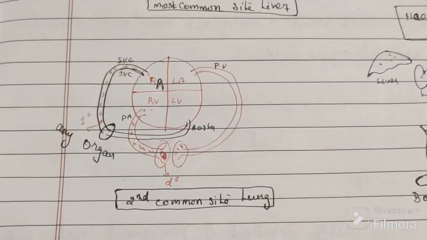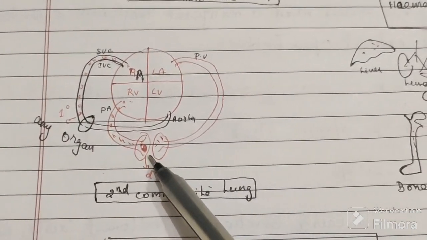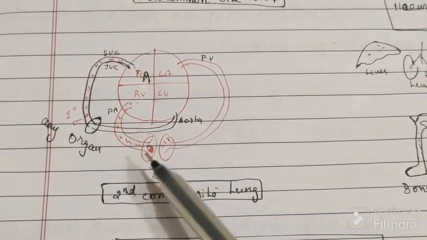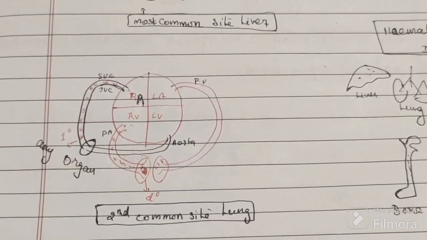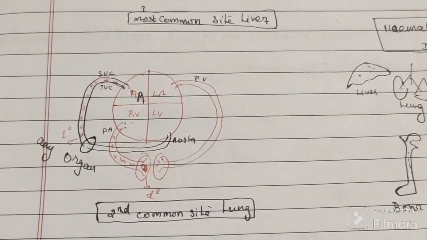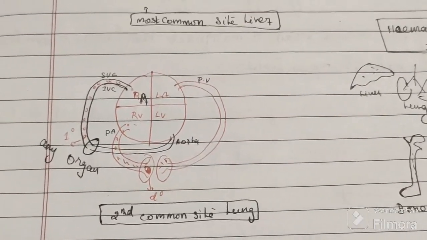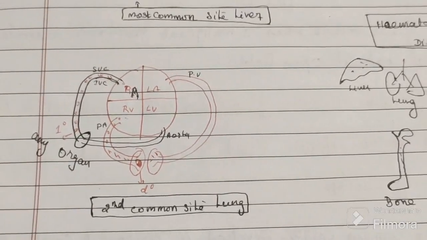From the right ventricle they go to the pulmonary artery and then to the lungs.